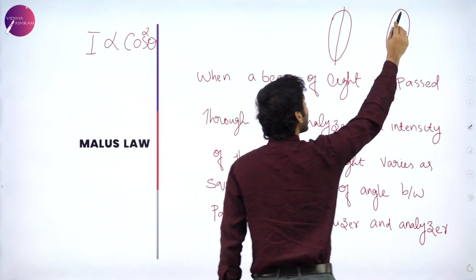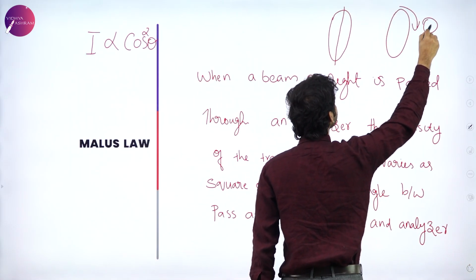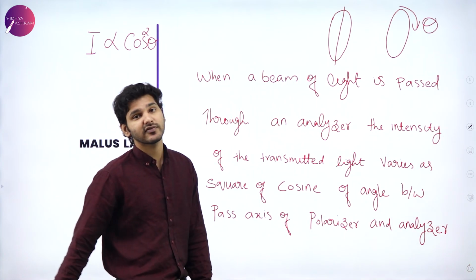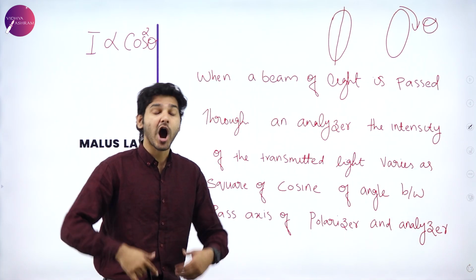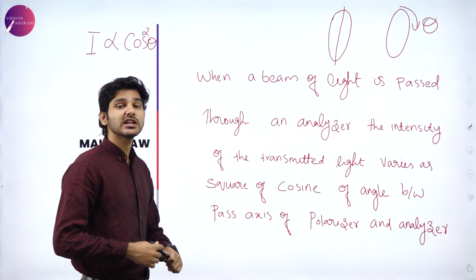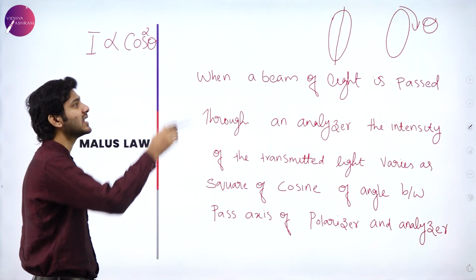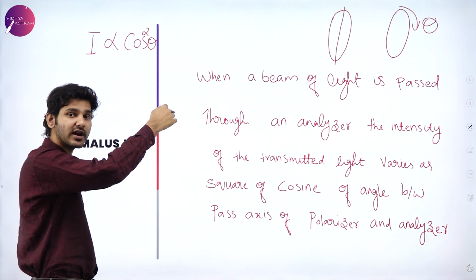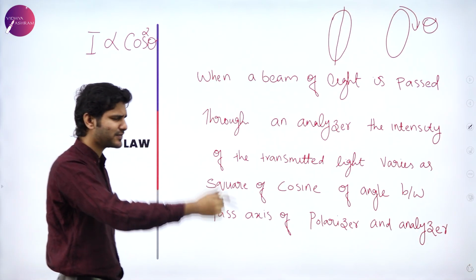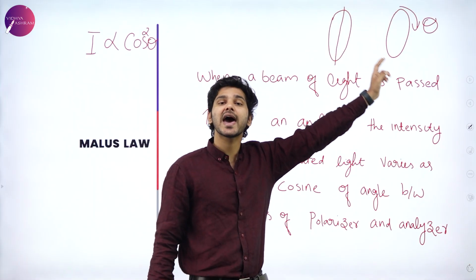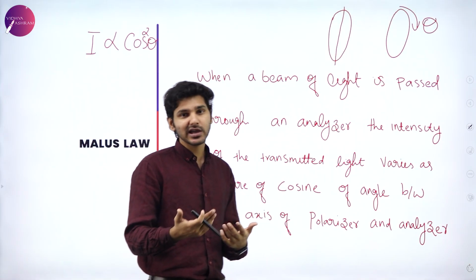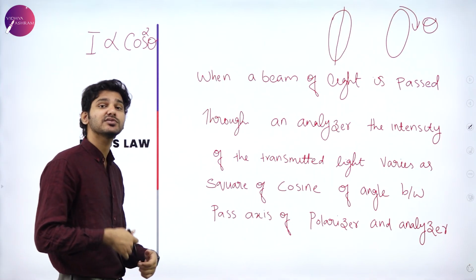So if I rotate this by an angle of theta, the intensity of light will actually vary. Now, how does that intensity vary? It varies as the square of the cosine of the angle between the first polarizer and the second polarizer, or simply the polarizer and the analyzer. So depending on the angle between them, the intensity of the light actually varies.